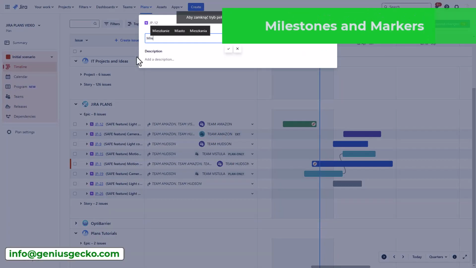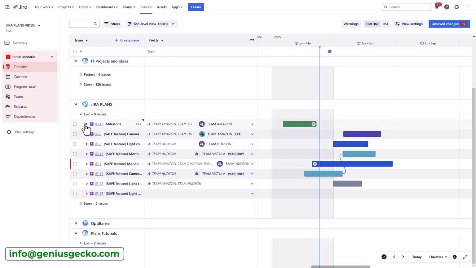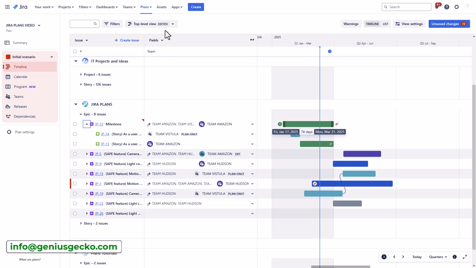Jira Plans, while offering timeline visualization, lacks a dedicated and intuitive milestone feature. While users can manually simulate milestones through issue types or other workarounds, this approach can be cumbersome and lacks visual clarity or dedicated milestone markers. Further, adding markers on a Gantt chart for significant events or key dates is simply not doable.